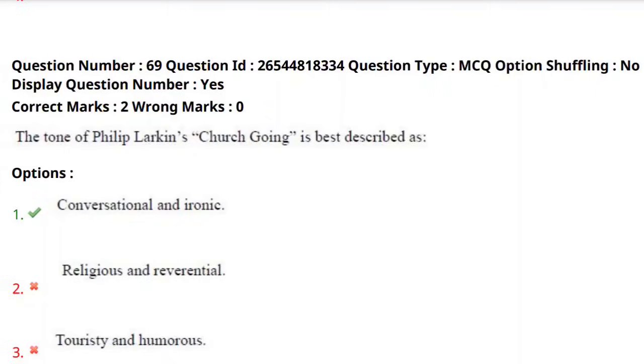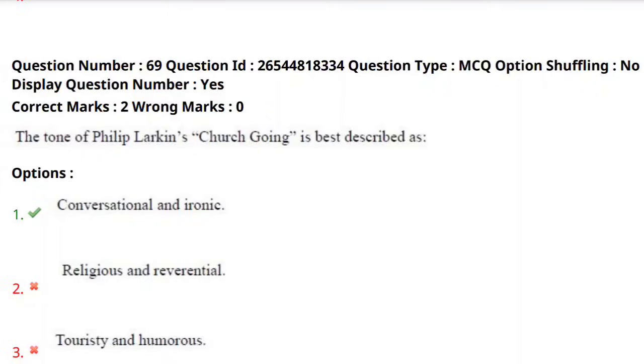Church Going is a famous poem written by Philip Larkin, and he has written this poem in a very casual and everyday conversational way.